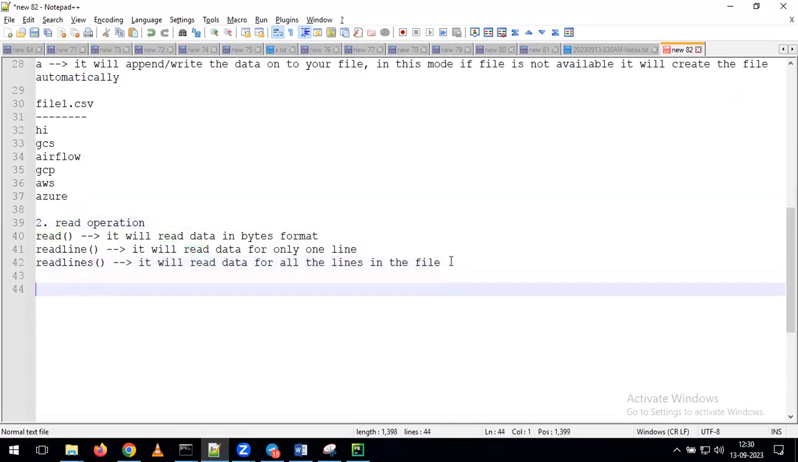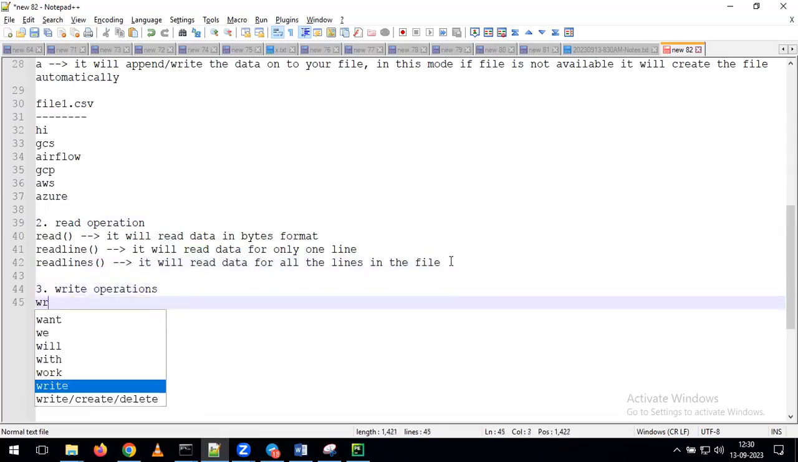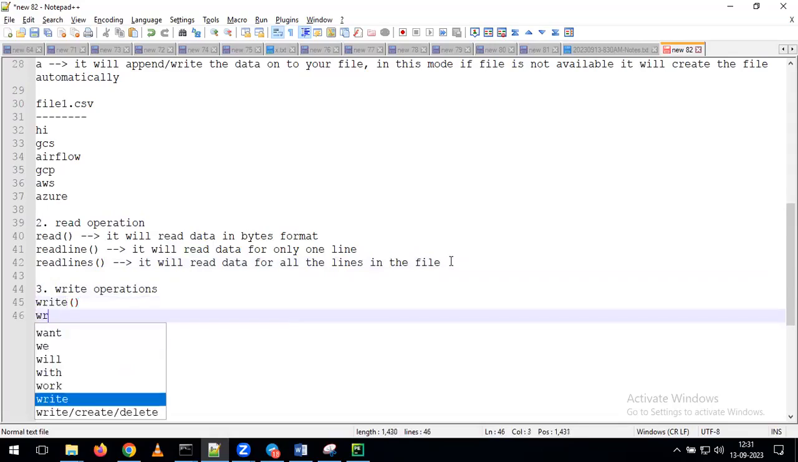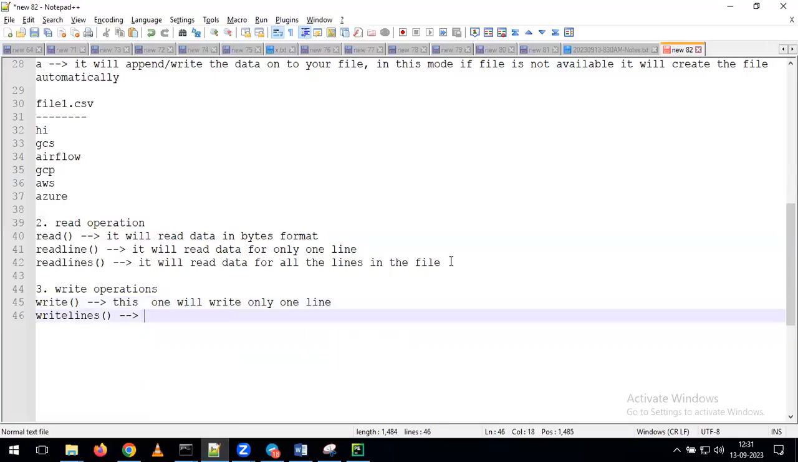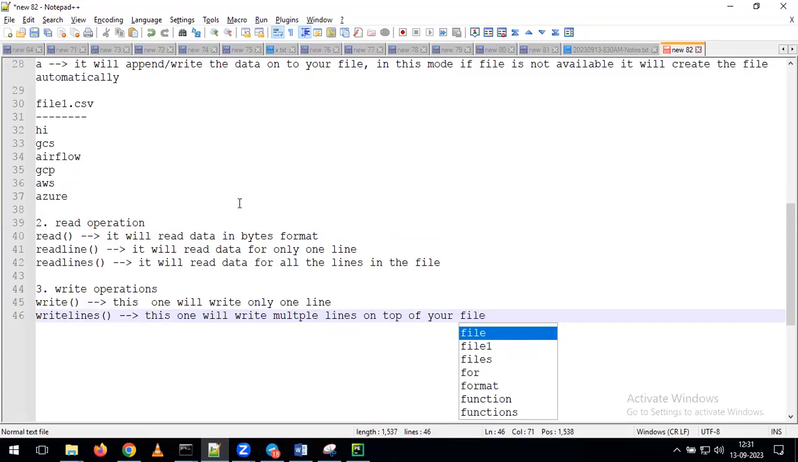In the same way, for the purpose of doing write operations also, we have two methods. One is write. The second one we can call writelines. Any guesses what is the difference between both? This one, write, will write only one line. But coming to writelines, this one will write multiple lines on top of your file.